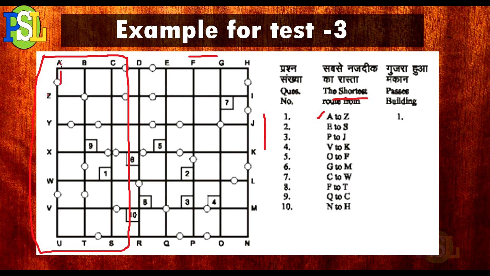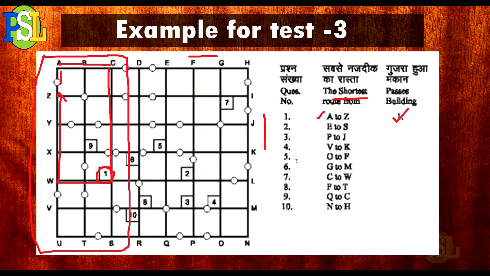So what we need to do is go all the way to C, and then C to 1, and from here to W, from W to Z. This is the only shortest path we can find. So the first building we are going to pass is number 1. So our answer is 1.